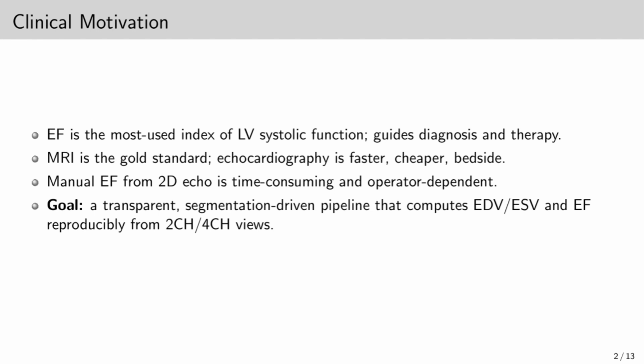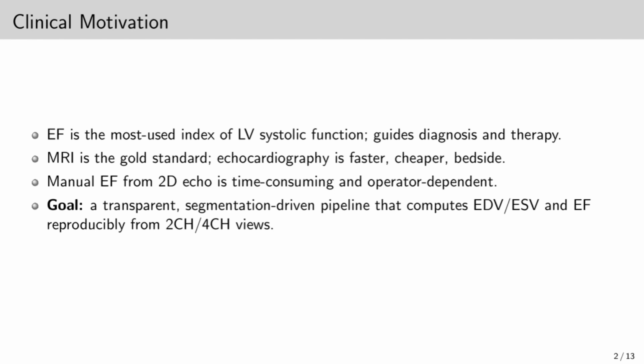Ejection fraction, or EF, is a vital measure of how well the heart pumps blood. Clinicians use it to diagnose and classify heart failure, and it guides treatment decisions. MRI provides the most accurate EF but is costly, slow, and not available in many hospitals. Echocardiography is the standard tool because it's fast, affordable, and widely accessible. The challenge is that manual EF estimation from echo images is time consuming and highly variable between observers.